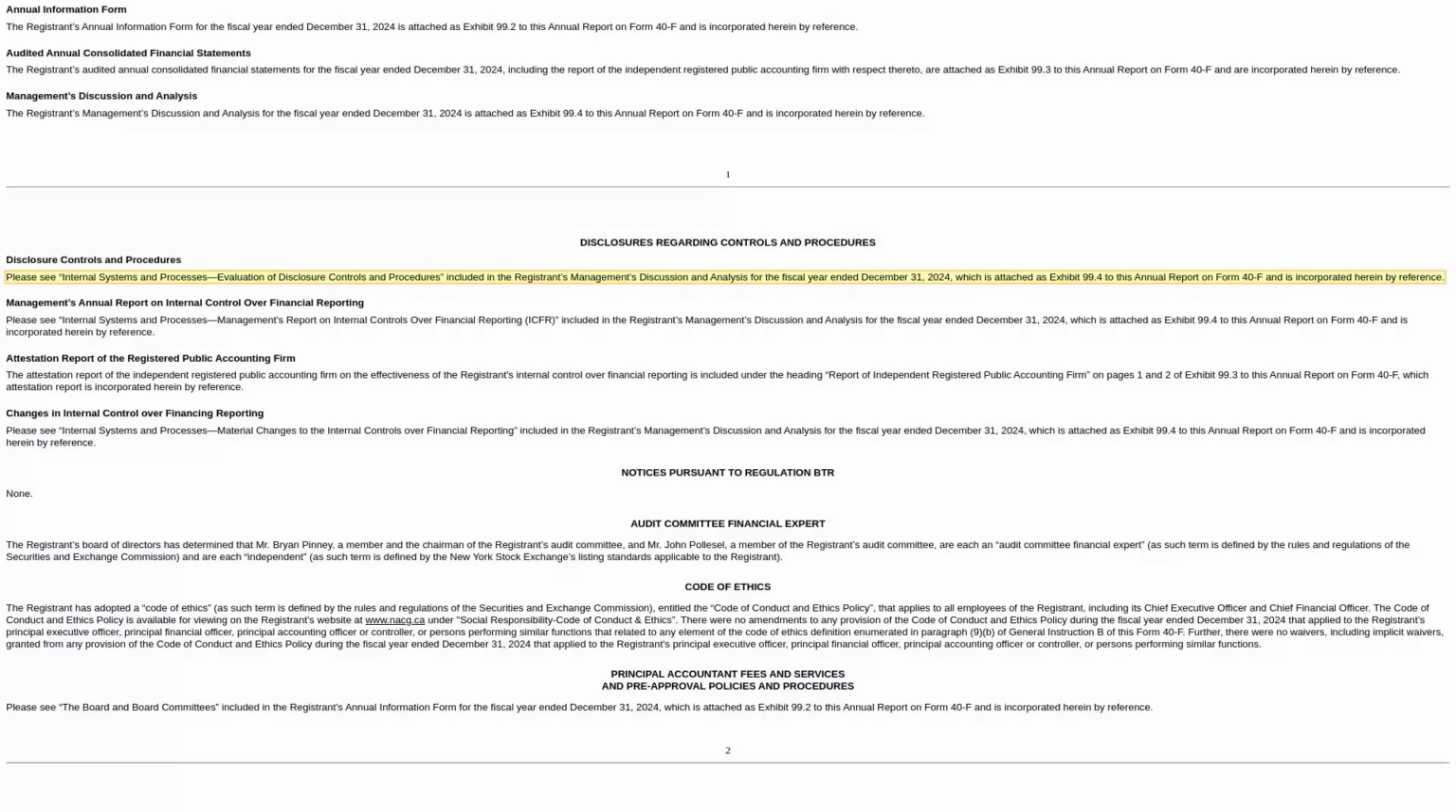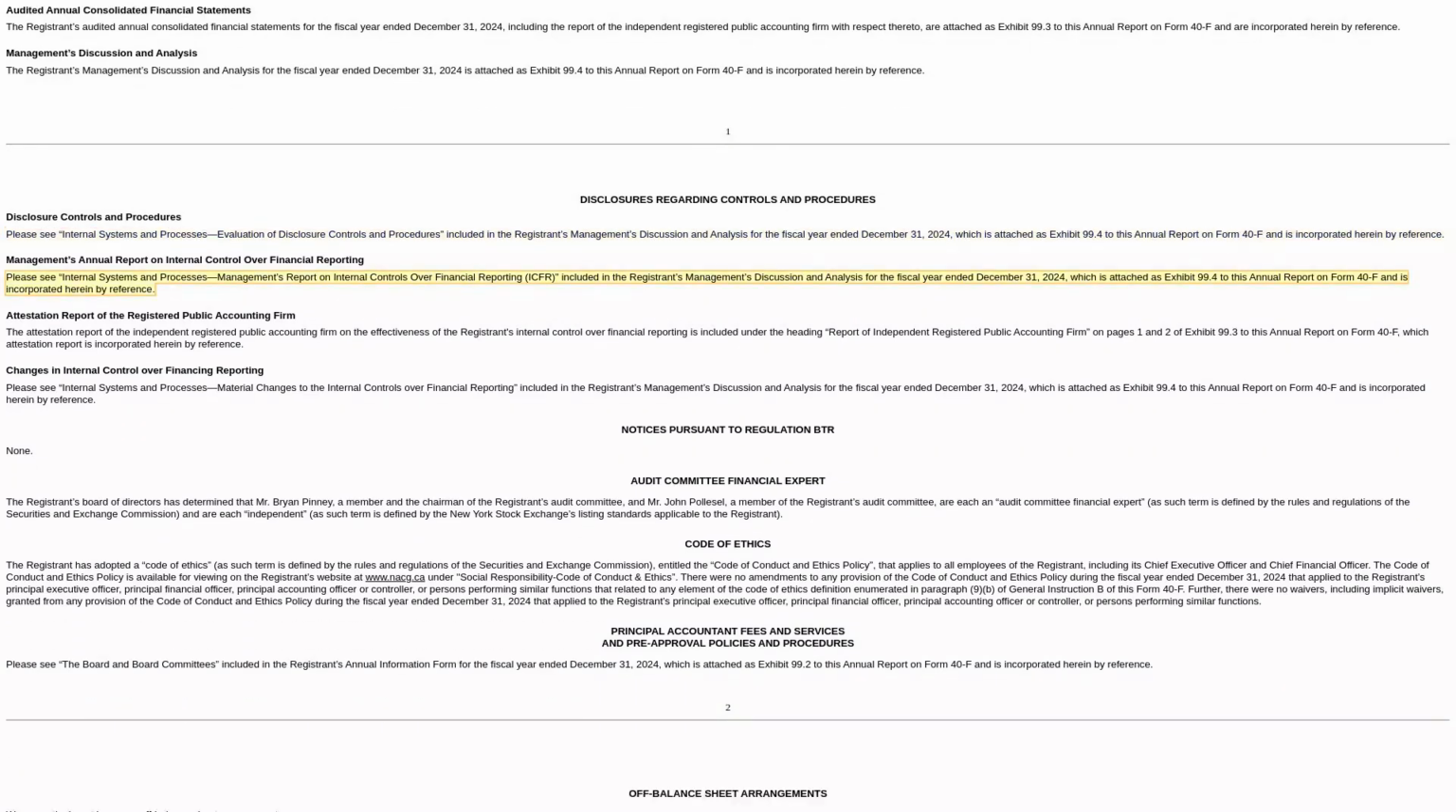Alright, this section is about how the company makes sure the information they release to the public is accurate and reliable. They need to have systems and processes in place to catch errors and prevent fraud. It's all about being transparent and trustworthy. Here, management is basically saying they're responsible for setting up and maintaining good internal controls over their financial reporting. They're saying, we've got this, we're making sure the numbers are right.